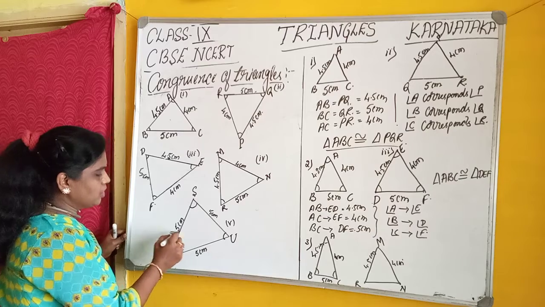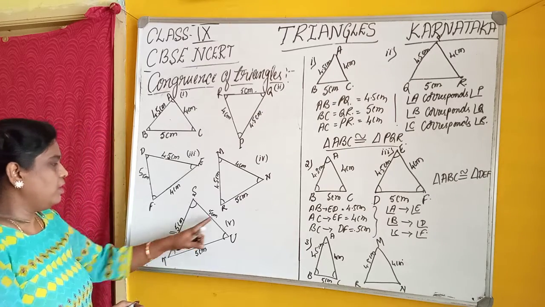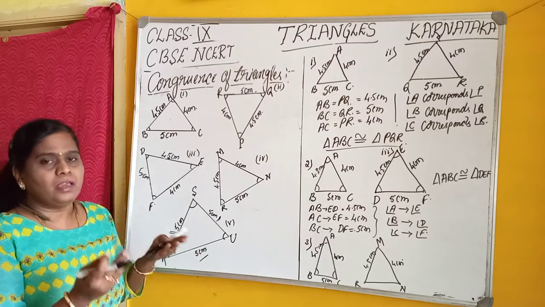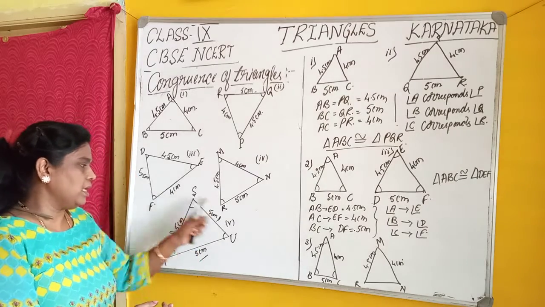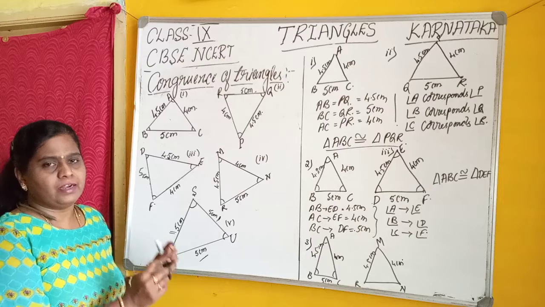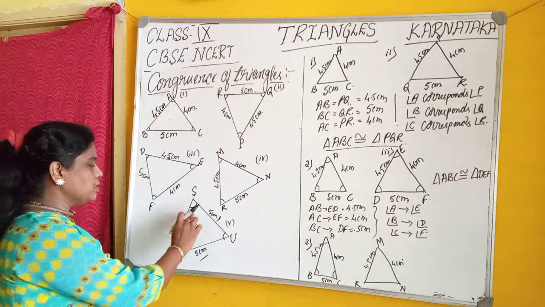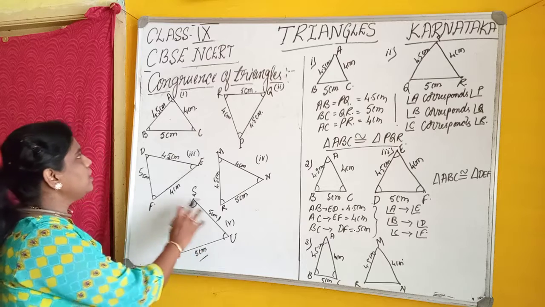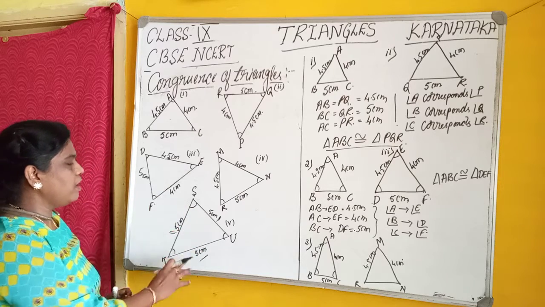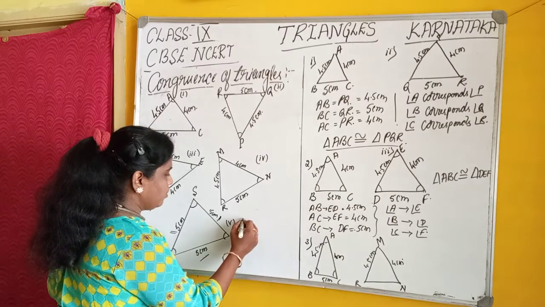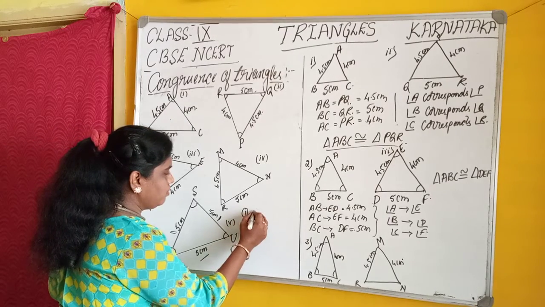Here one of the measures is different, and this is 5 centimeter, 5 centimeter and 5 centimeter. We can directly identify that it is not congruent to ABC because the measures are different.